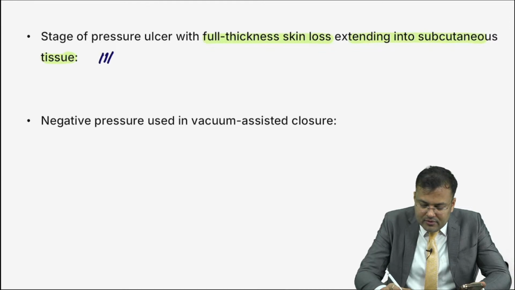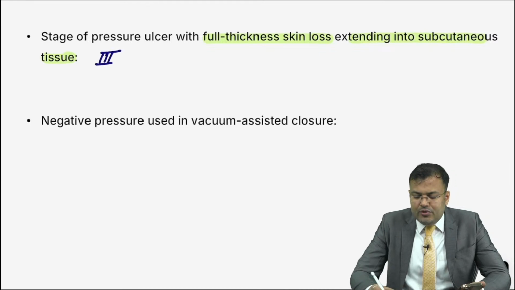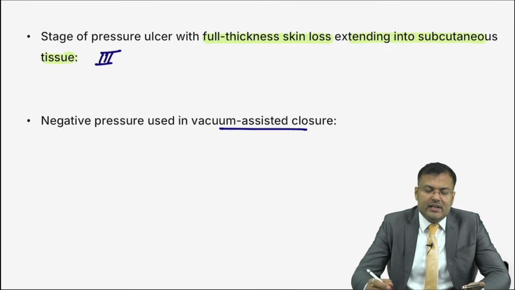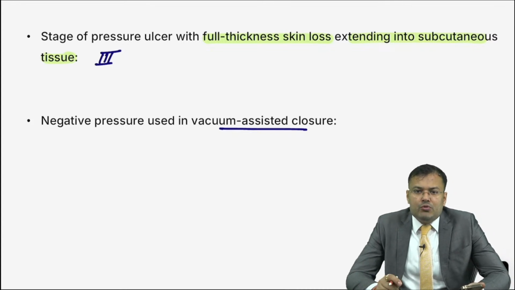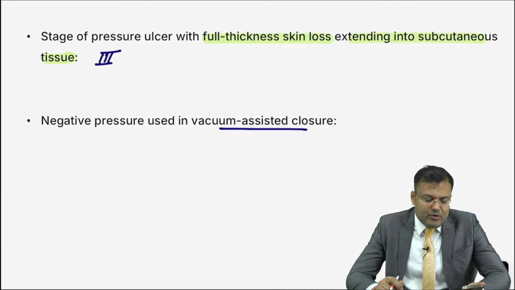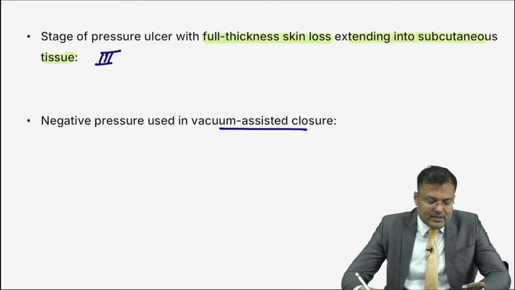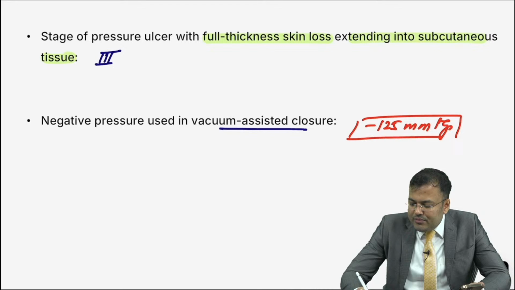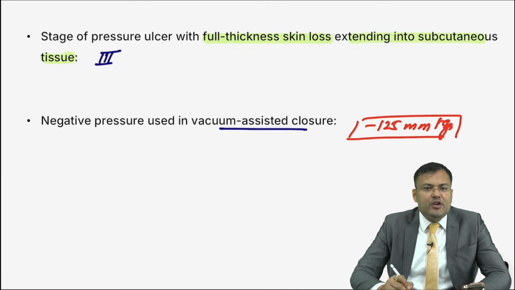Negative pressure used in vacuum assisted closure or negative pressure wound therapy. Tell me how much is the negative pressure? R.K. Chaudhary, very good, fastest. Anil, very good. Vibha, it is minus 125 mmHg. So this is negative pressure wound therapy or vacuum assisted closure.